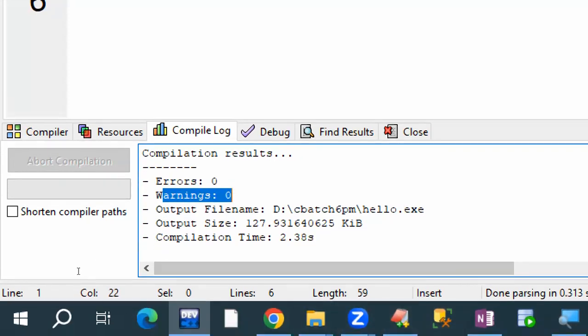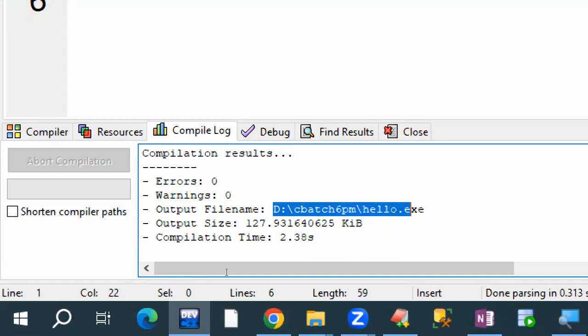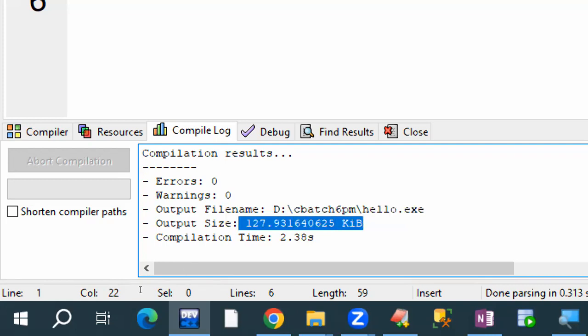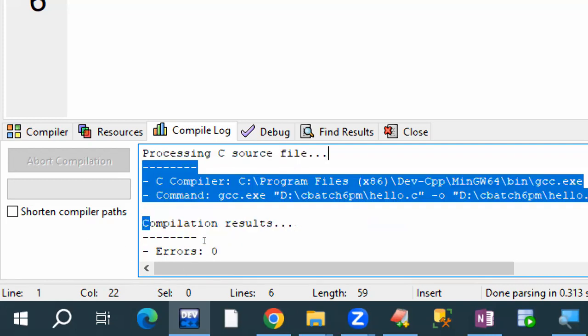The compiler is telling us it created one output file in the D drive, in the C batch 6 PM folder, with the name hello, and that file extension is .exe. Like this, the compiler is telling the result. It says it created a hello.exe file in such and such location, that the file size is this much, and that it took this much time for compiling. The compilation result is shown here.